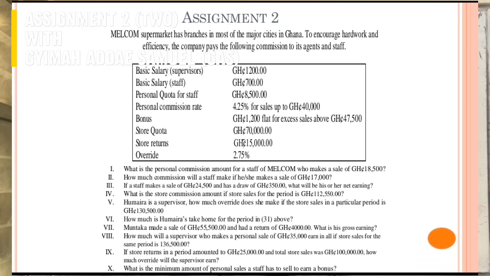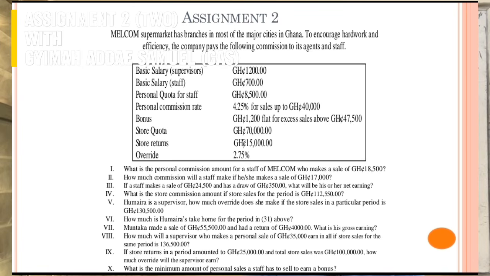4.25% for sales up to 40,000 Ghana cedis. Bonus is 1,200 Ghana cedis flat for excess sales above 47,500 Ghana cedis. Store quota is 70,000 Ghana cedis. Store returns is 15,000 Ghana cedis and an override of 2.75%. So now let's move on to the first question being demanded by the example.